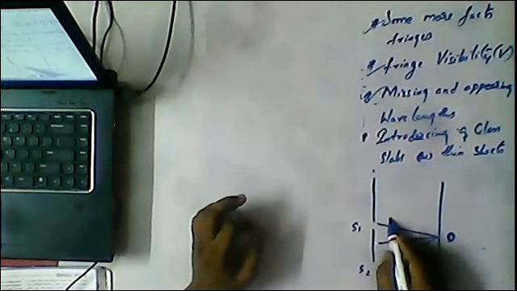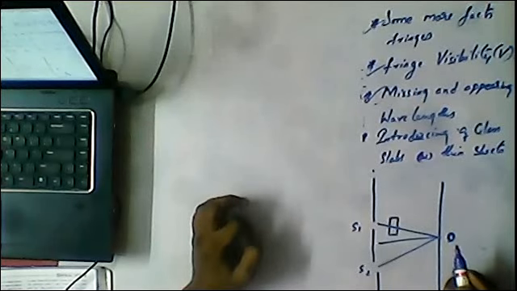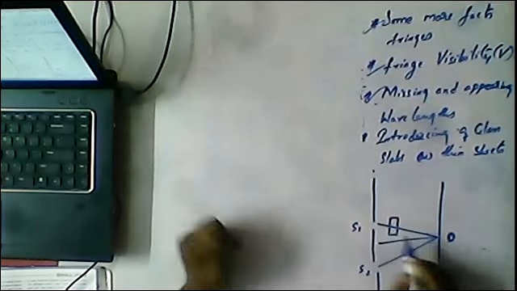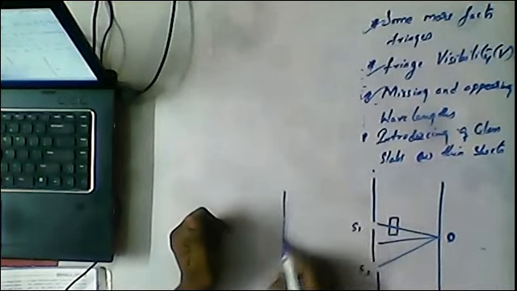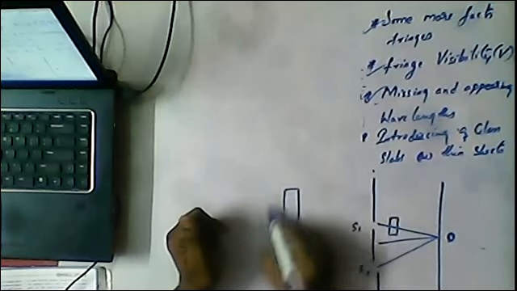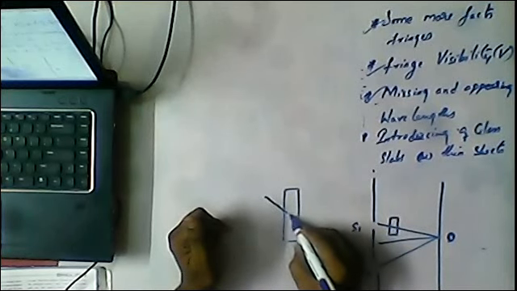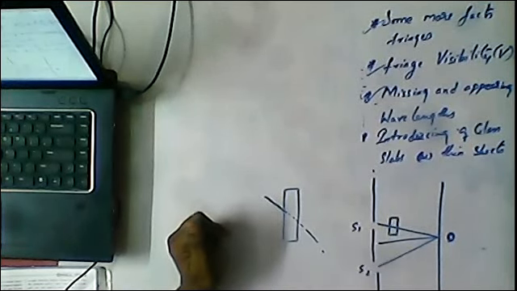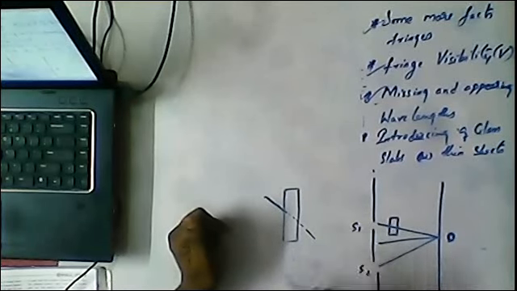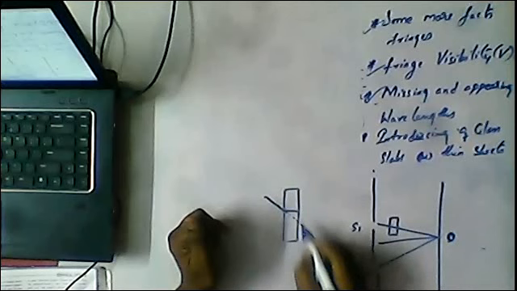Now when I keep one glass slab like this or one thin film sheet like this, what will happen? The light should have moved like this, but due to the glass slab it undergoes refraction like this.